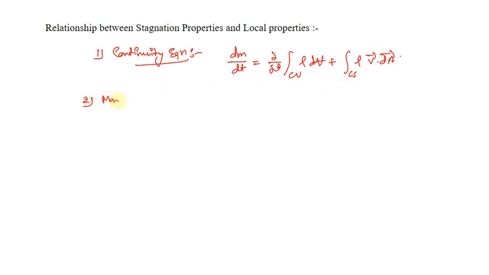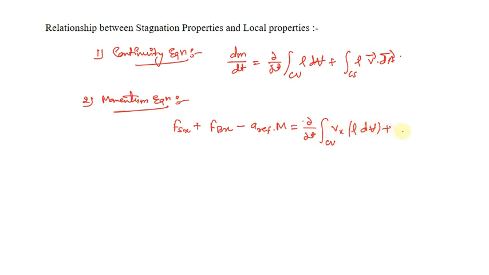Second, the momentum equation. What was this momentum equation? Fsx in the x direction plus Fbx minus a reference m equals del by del t of the control volume integral of Vx rho dV plus the control surface integral of Vx rho V dot dA. So this is what the momentum equation was.